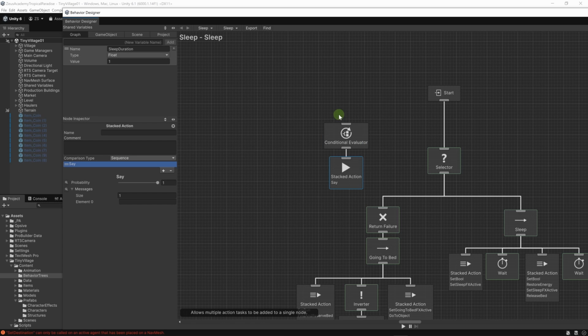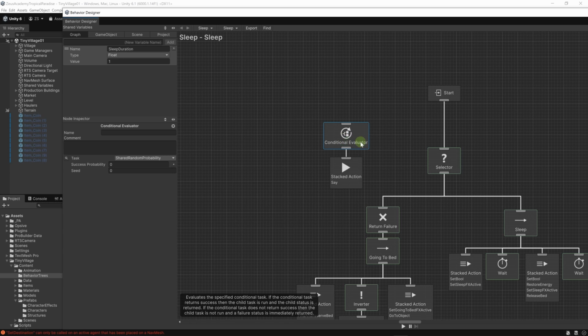In my first playlist, the Introduction to Game AI playlist, we create a random chance decorator. Here you don't have to create it. You can simply use this conditional evaluator with a conditional here.